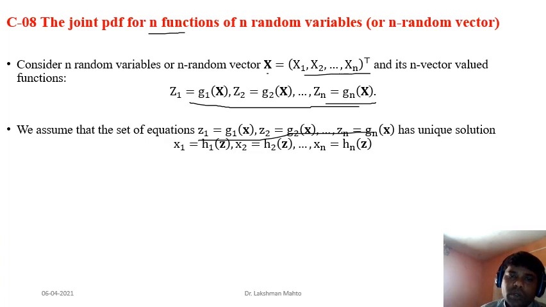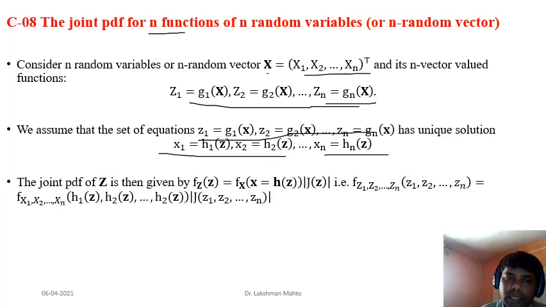Okay, and that solution we are naming this one x1 equal to h1 of z, x2 equal to h2 of z, xn equal to hn of z, this way. Now we have to find the joint PDF of z. How can we find it? It is very simple. Take the actual PDF of the given random variable or random vector, and multiply this with the Jacobian of the transformation. Multiply this and you will get the joint PDF of z.